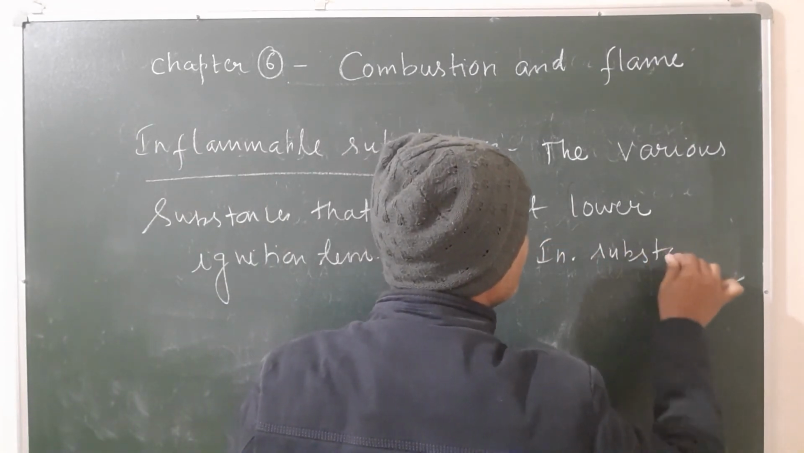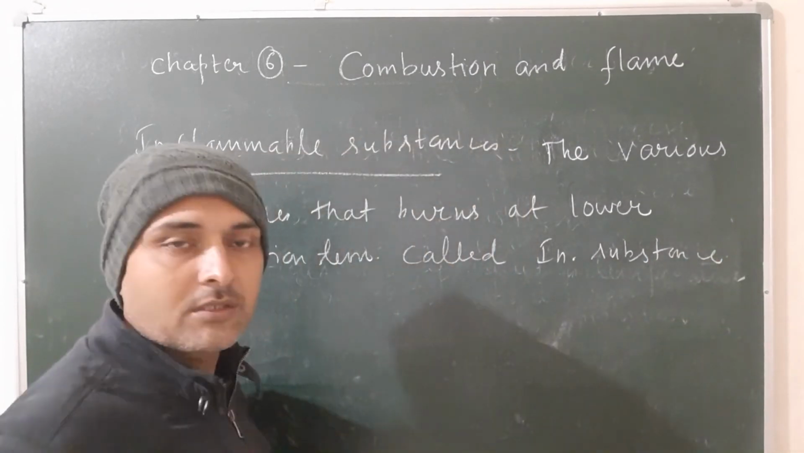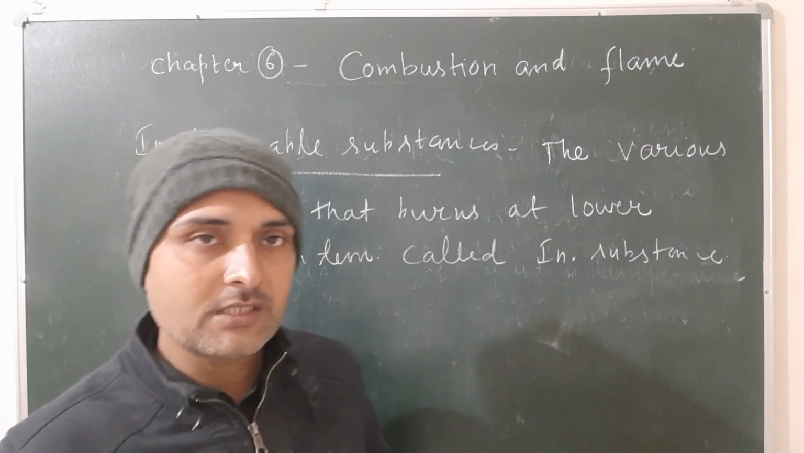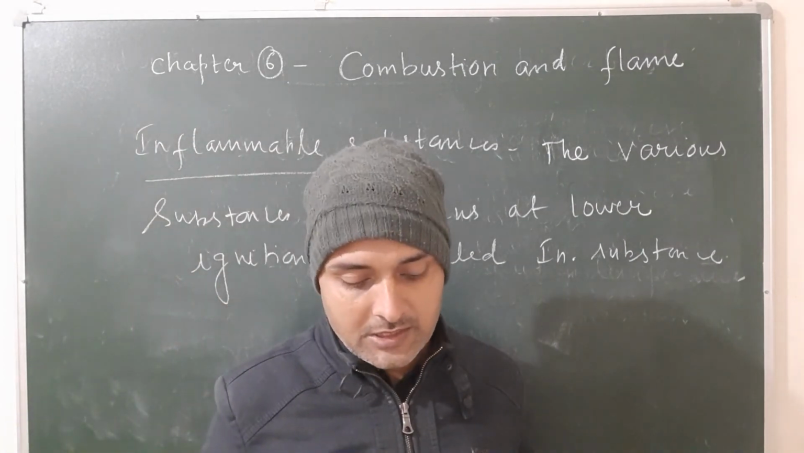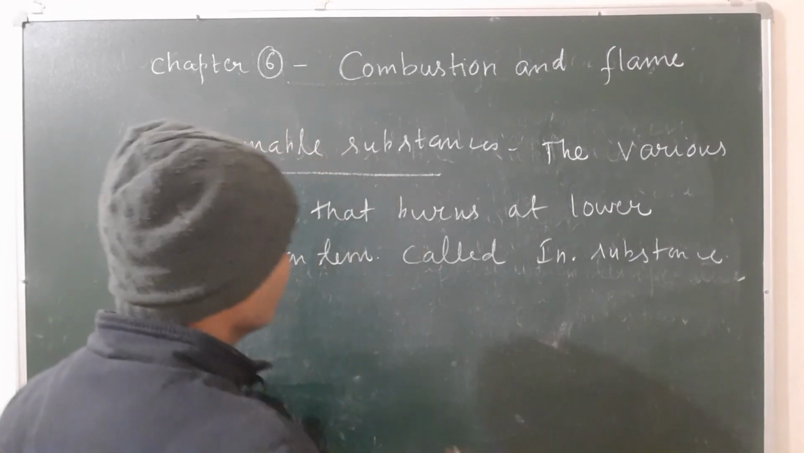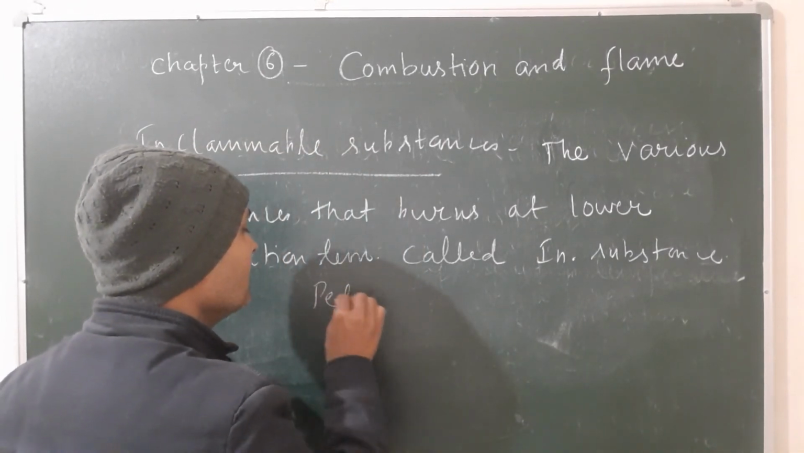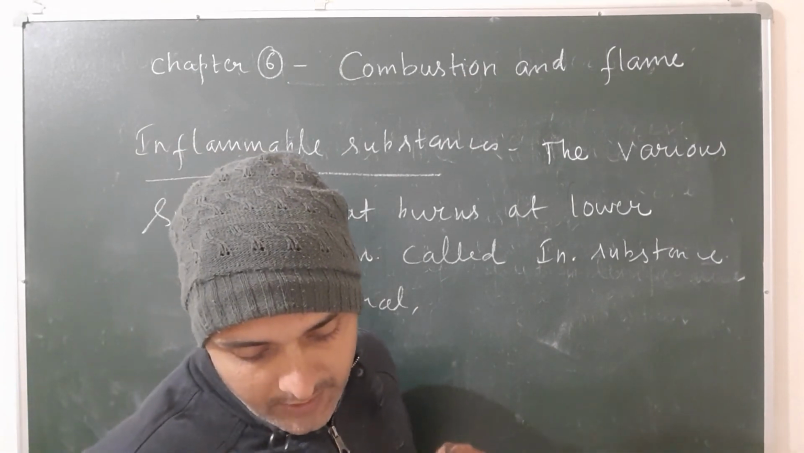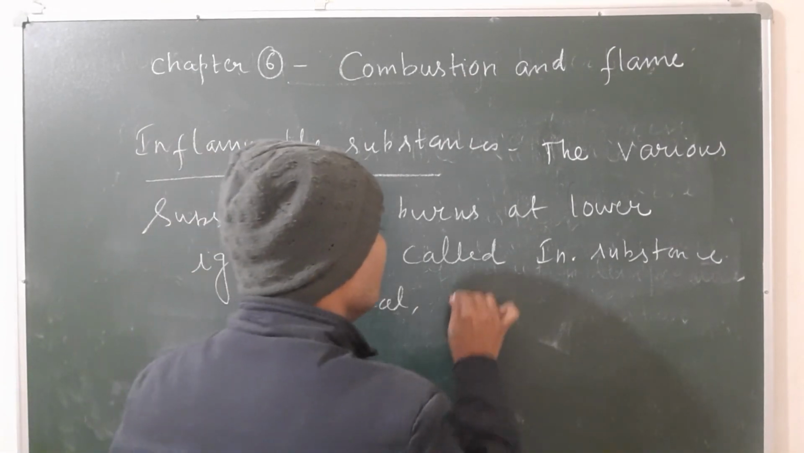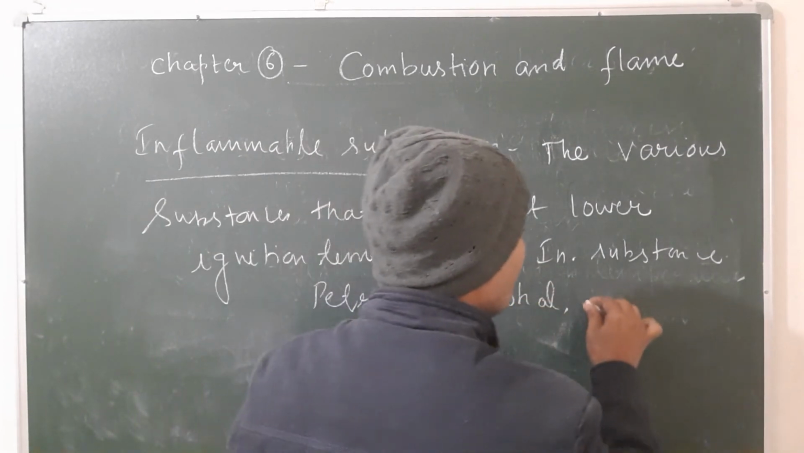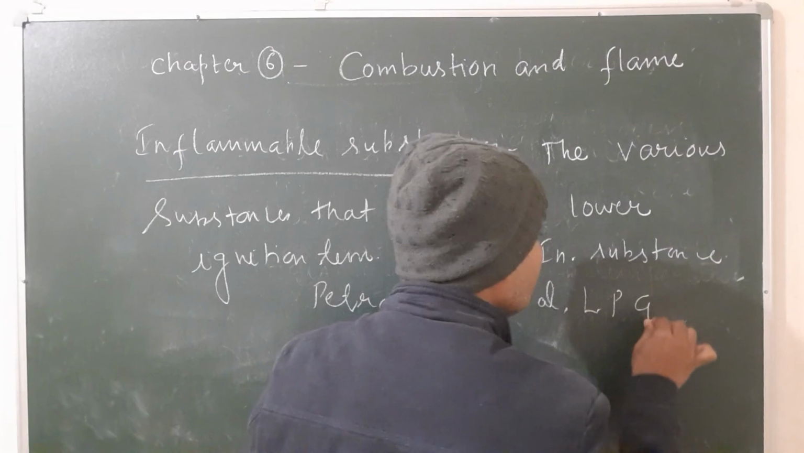So this is all about combustion, types of substances on the basis of combustion, conditions for combustion, and inflammable substances. The most common examples of inflammable substances are petrol, alcohol, that is ethyl alcohol, and LPG, liquefied petroleum gas.